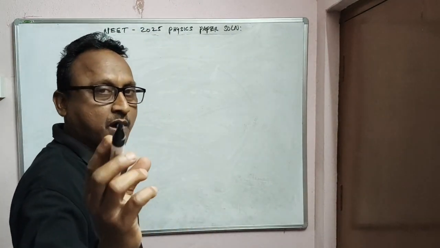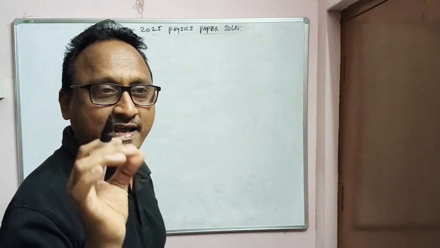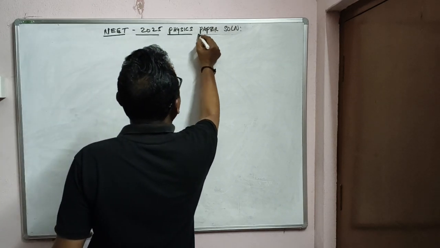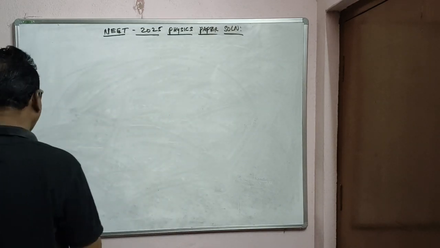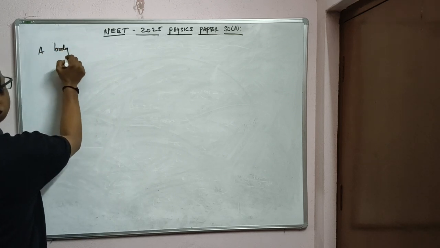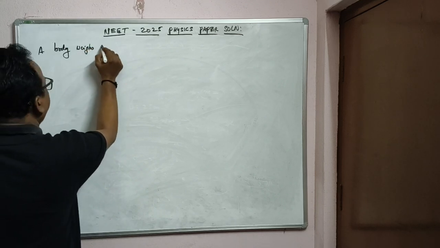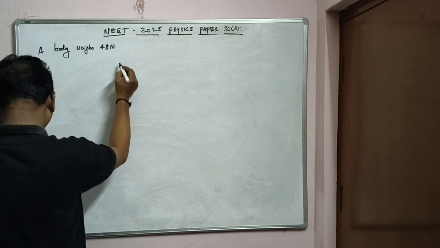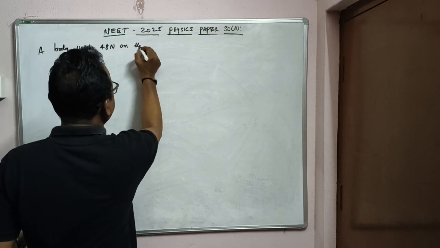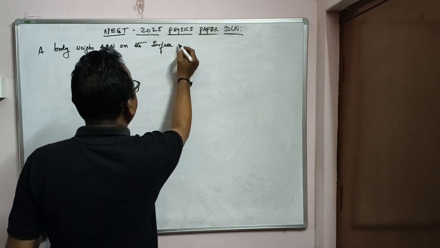Now we'll be doing a problem that is a recently asked question in 2025 regarding gravitation. Right. So gravitation question lo ఏమంటాడంటే, a body weighs 48 newtons on the earth surface of the earth.